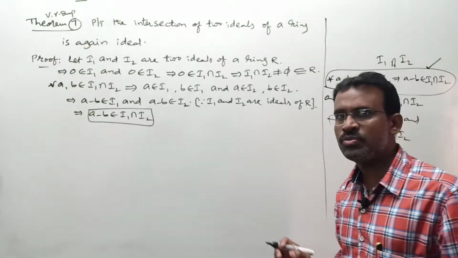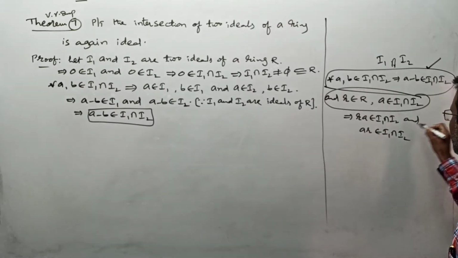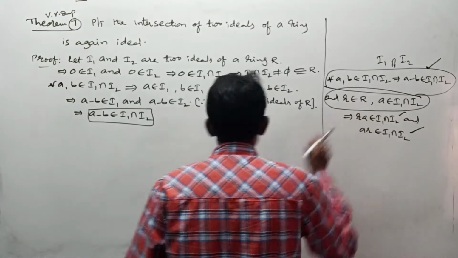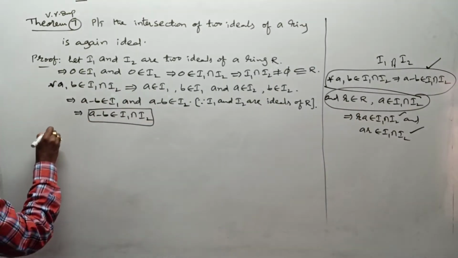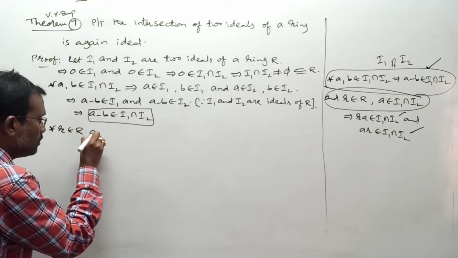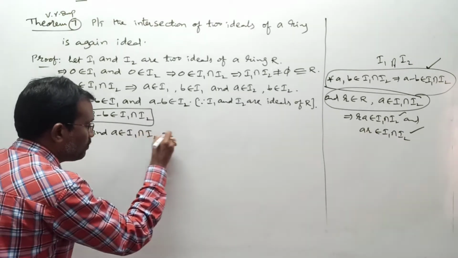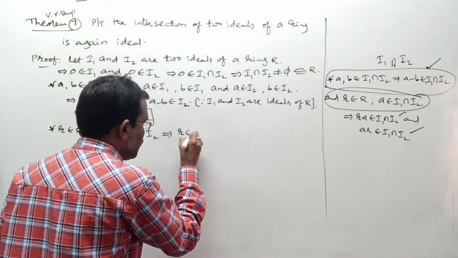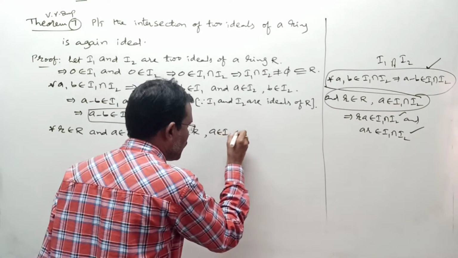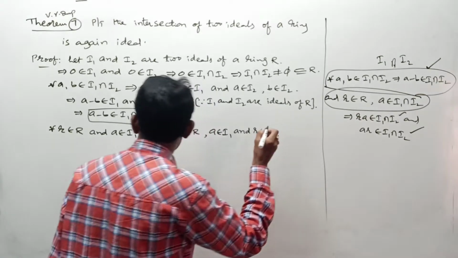The next condition is what we have to show. For that, internally take this condition and prove these two things. First I am taking this condition. For all small r belongs to capital R and a belongs to I1 intersection I2 implies small r belongs to capital R, a belongs to I1 and small r belongs to capital R, a belongs to I2.